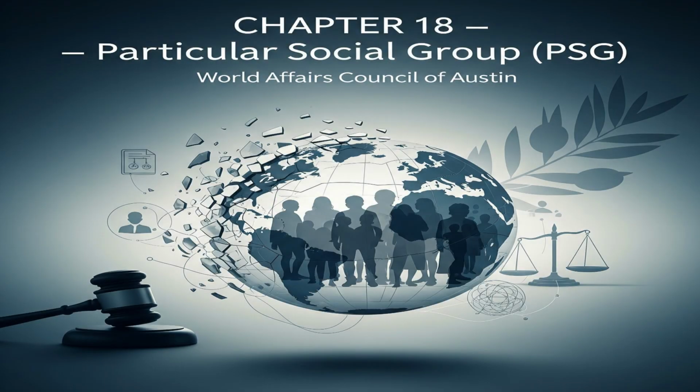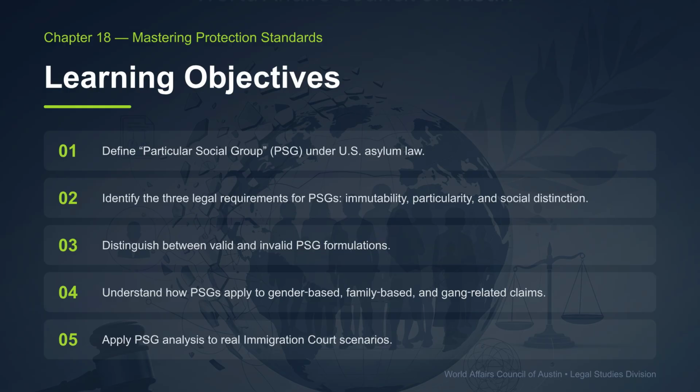Welcome to Chapter 18 on Particular Social Group, or PSG. This video, presented by the World Affairs Council of Austin, will examine this complex protection ground within U.S. asylum law. Our learning objectives are to define PSG, identify its three legal requirements, and distinguish between valid and invalid PSG formulations. We will also understand how PSGs apply to gender, family, and gang-related claims, and apply this analysis to